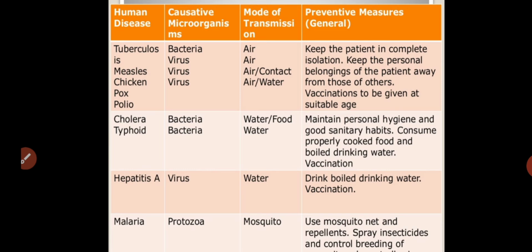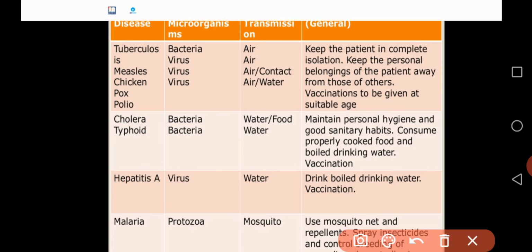Next, coming to some human diseases, their pathogens, modes of transmission and preventive measures. First, a very important human disease is tuberculosis. Tuberculosis is caused by a microorganism, bacteria, and spreads through the air.